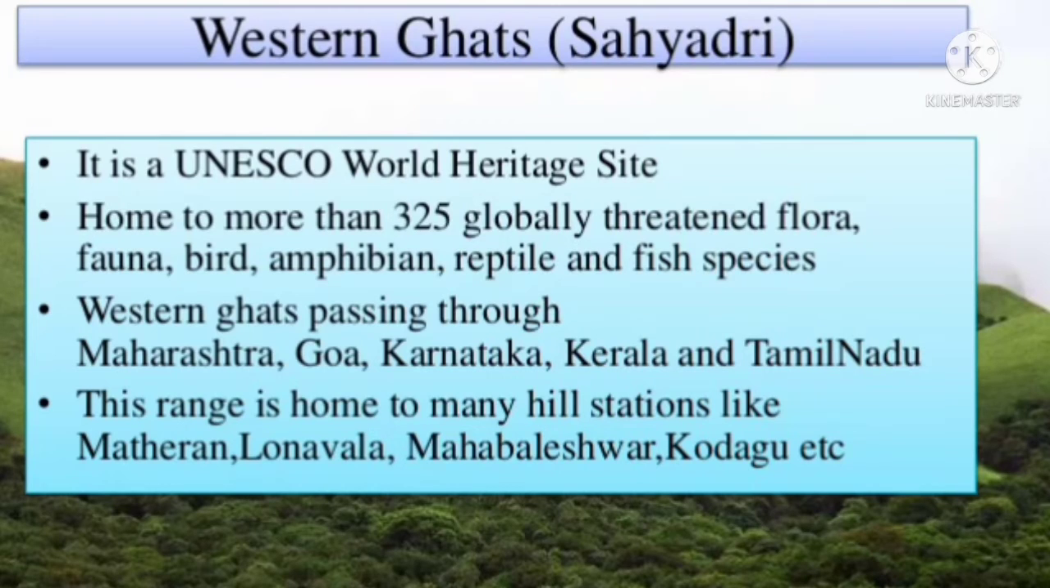The hills consist of three main groups. First is the Northern Hills, second is the Middle Hills, and the third is the Tamil Nadu Hills. The Northern Hills are more forested than the Southern.